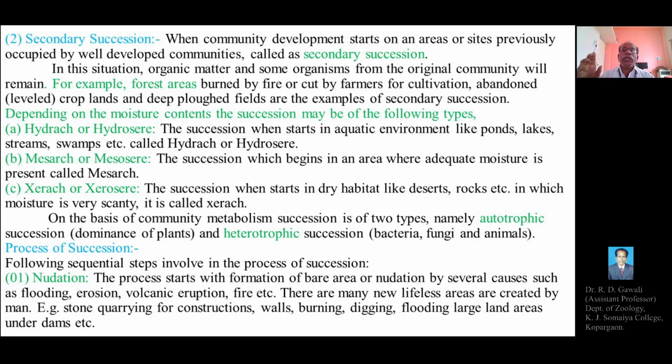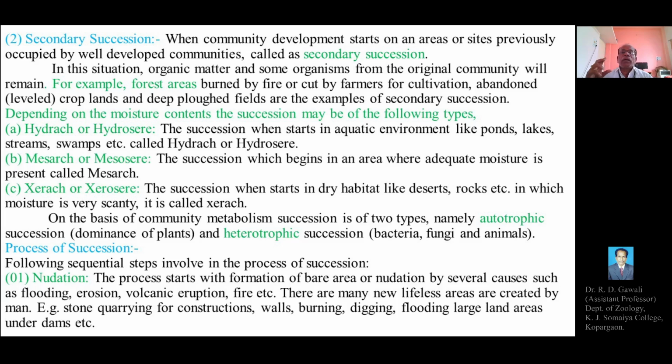So when community development starts on areas, sites or regions where there were previous communities present, it is called secondary succession, which means this is not new.